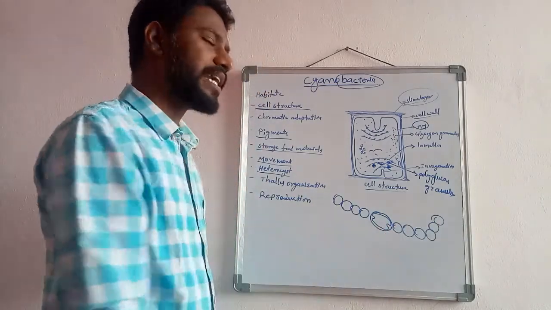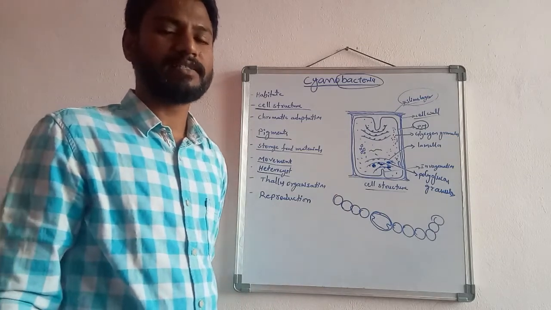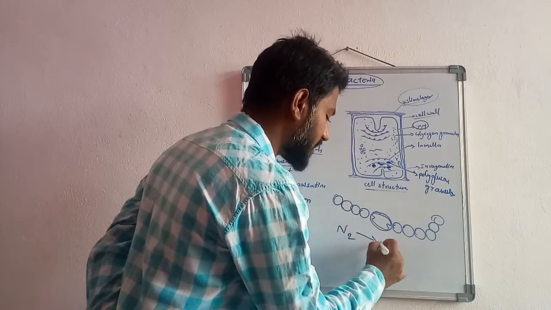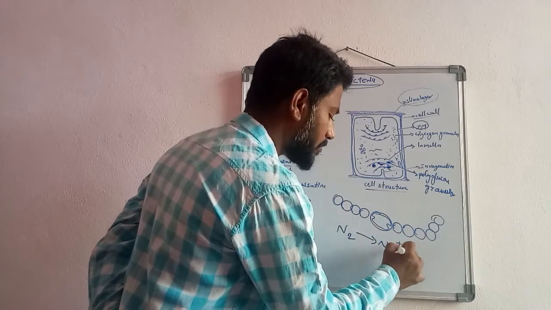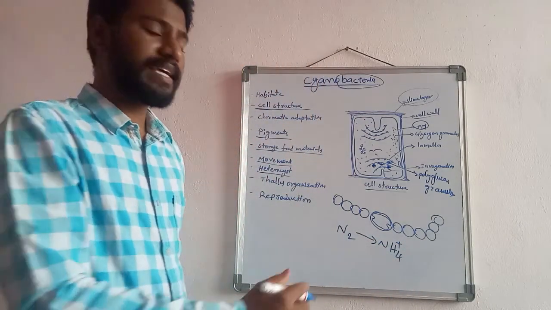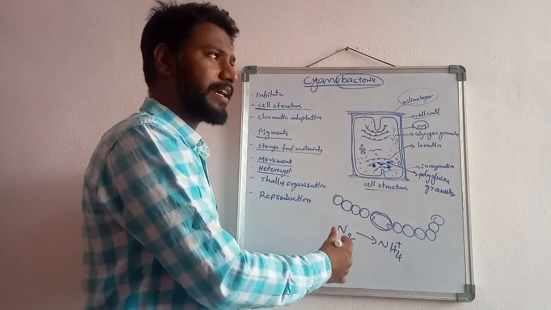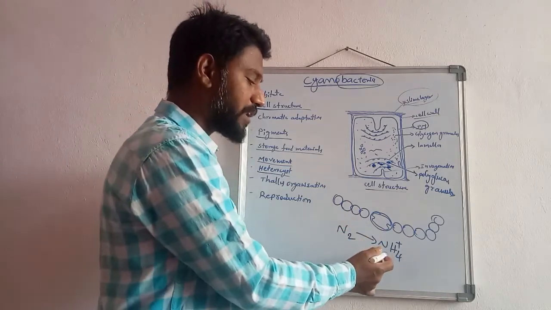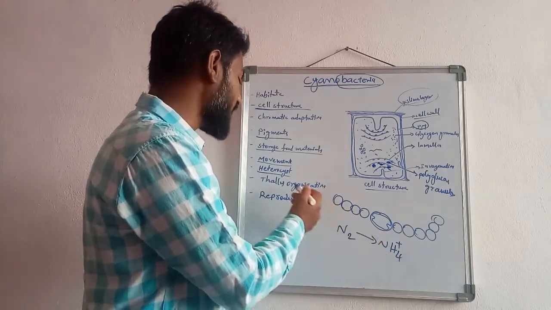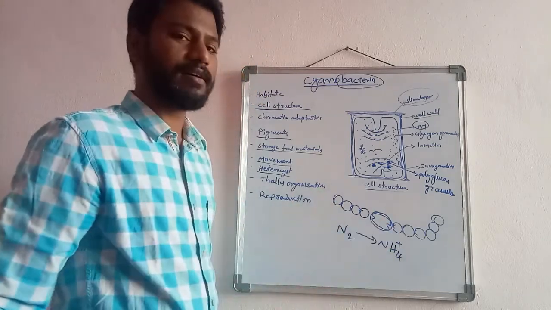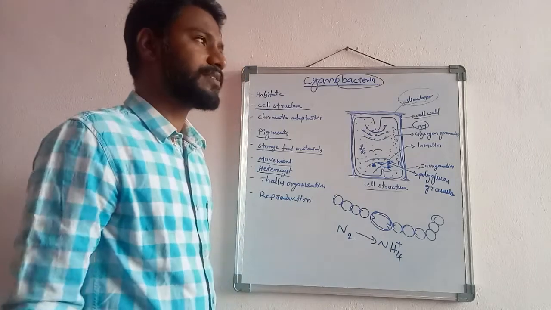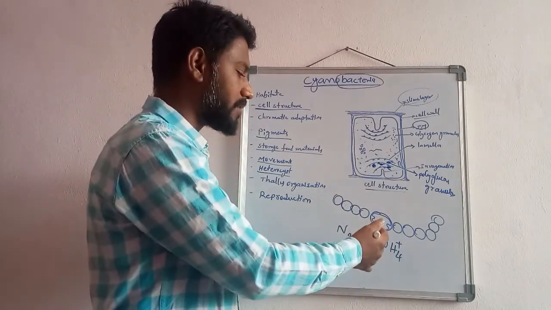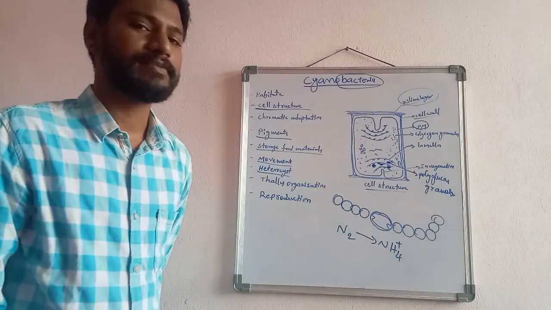What is the important function of the heterocyst? The atmospheric nitrogen, the N2 form which is present in the environment, is converted into ammonia by the function of the heterocystous cell. So this is a very important cell within the cyanobacterial members.